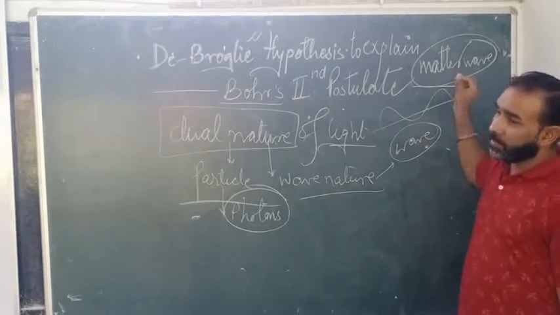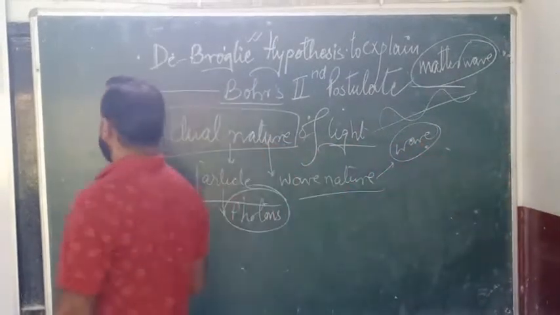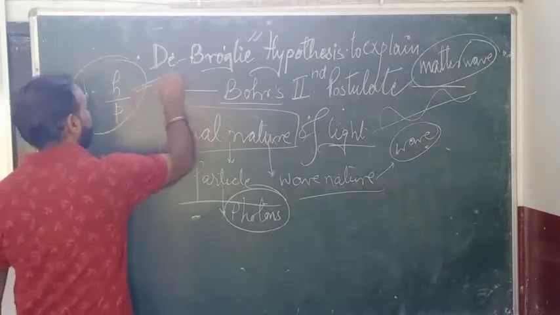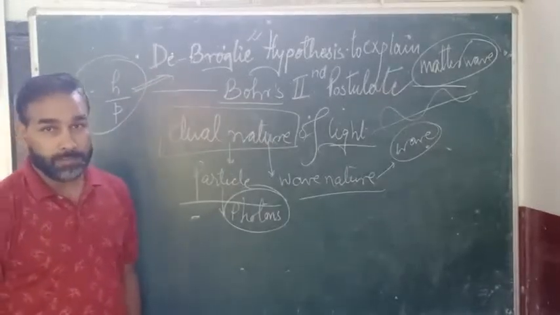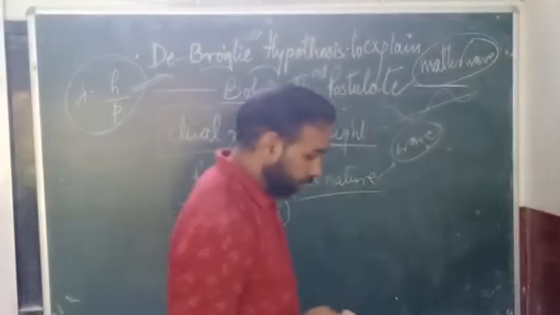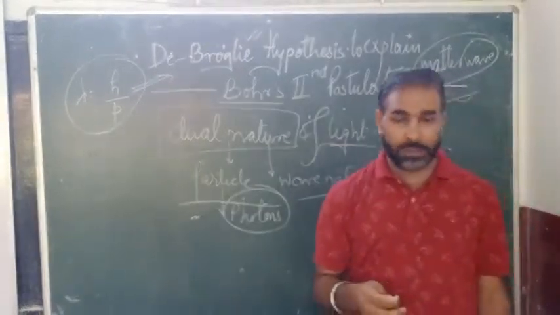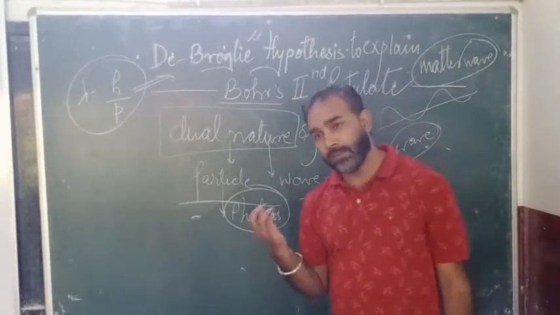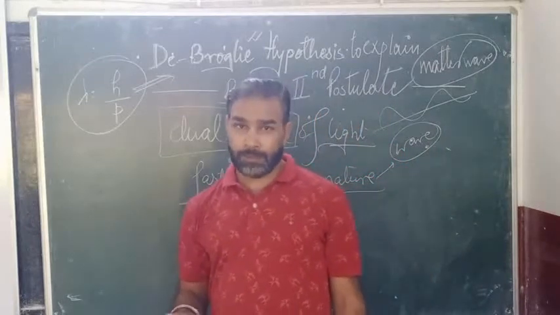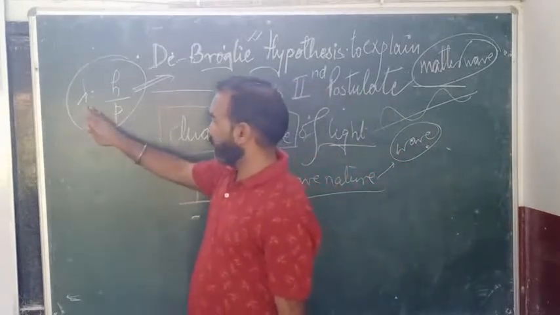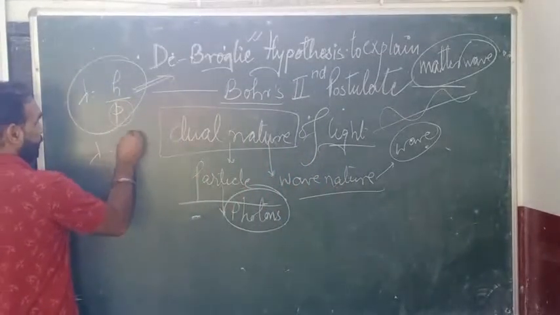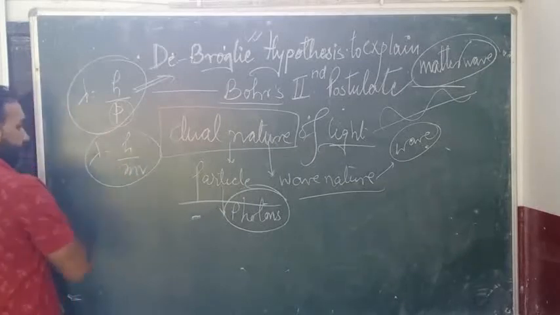And the wavelength of this matter wave he gave as lambda equals h upon p. This wavelength is also known as the de Broglie wavelength. He said that any particle moving approximately at the speed of light, or with a very large velocity, will also show wave nature, and that wave nature must have a wavelength. That wavelength was given by him as h upon p, where p is the momentum, so it can be written as h upon mv.